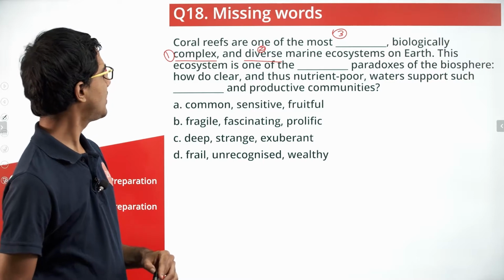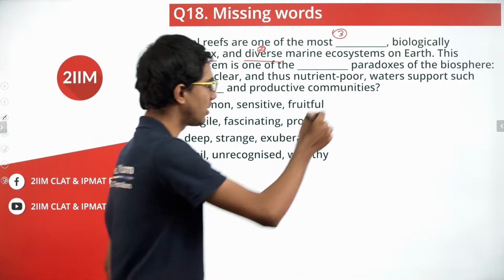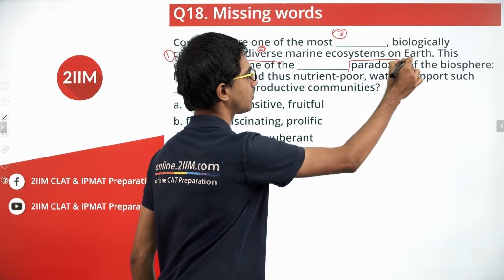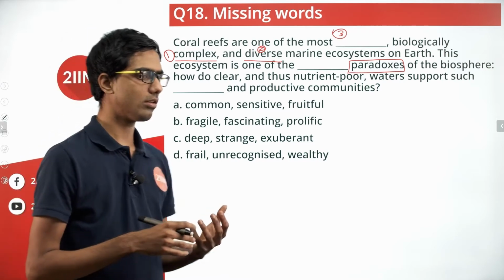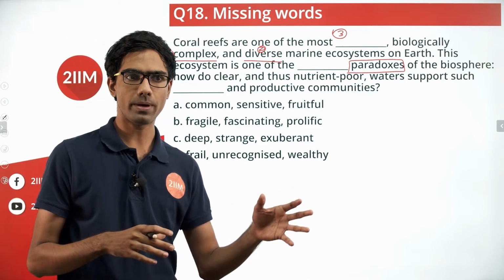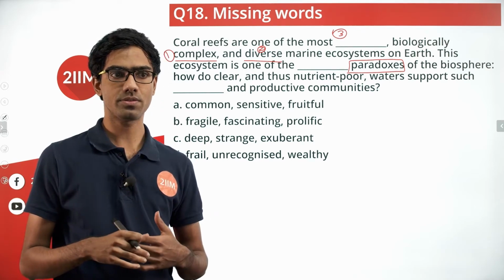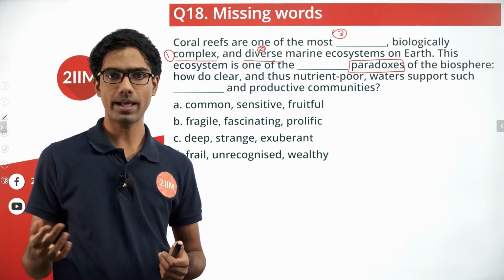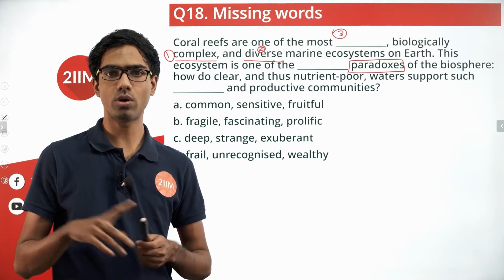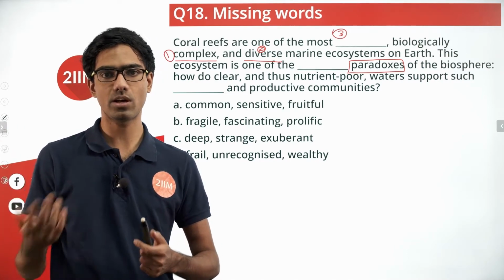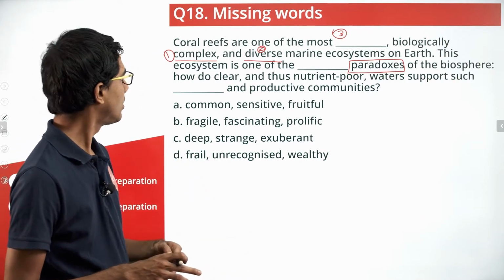Second, we'll move on. This ecosystem is one of the paradoxes of the biosphere. What is a paradox? A paradox is something that seems one way but need not necessarily be that. For example, Sachin is playing at the age of 38. It could be a paradox because we might be coming from a point where we think he is old enough and he is playing, but deep down he might be facing a lot of injuries while playing cricket. So those are sets of paradoxes that we are talking about.